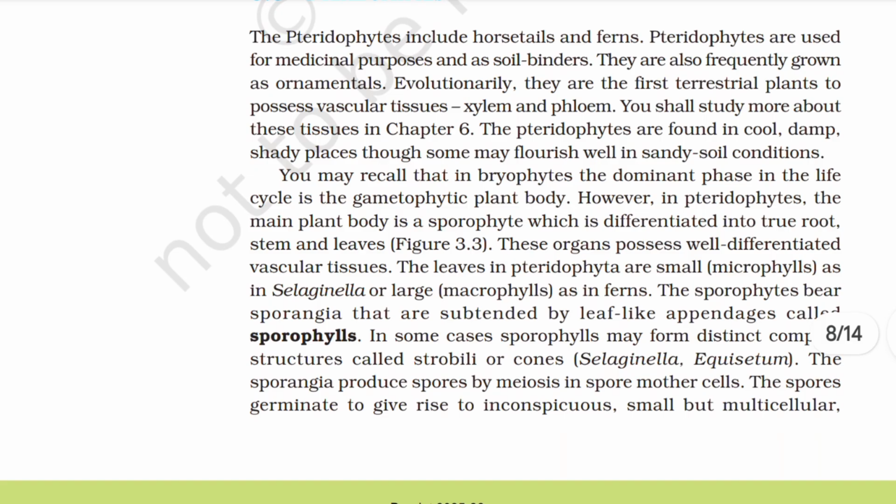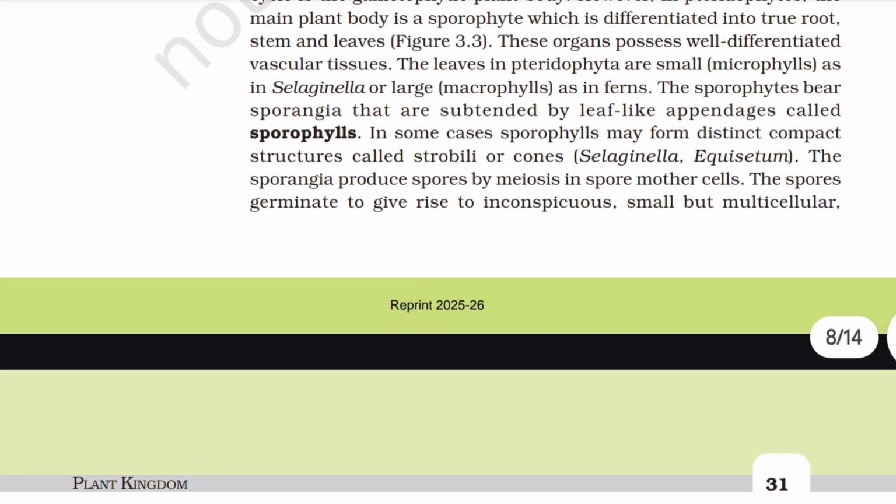You may recall that in bryophytes the dominant phase in the life cycle is the gametophyte plant body. However, in pteridophytes, the main plant body is a sporophyte, which is differentiated into true root, stem, and leaves. These organs possess well differentiated vascular tissues. The leaves in Pteridophyta are small, as in Selaginella, or large, as in ferns. The sporophytes bear sporangia that are subtended by leaf-like appendages called sporophylls. In some cases, sporophylls may form distinct compact structures called strobili or cones, example Selaginella, Equisetum.